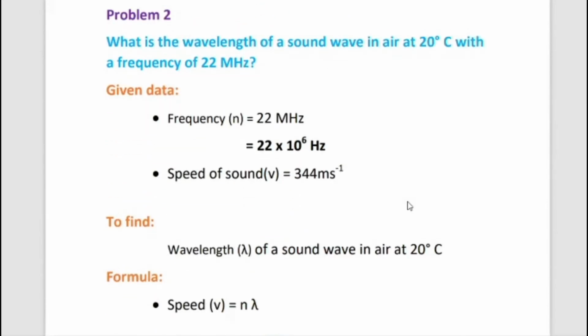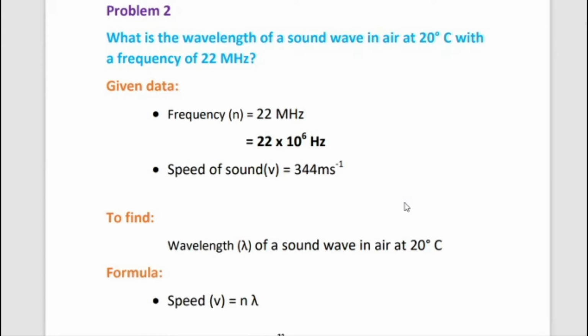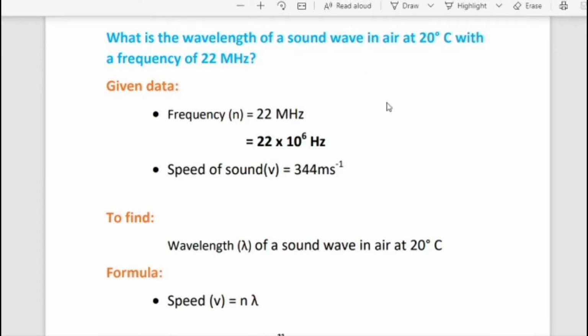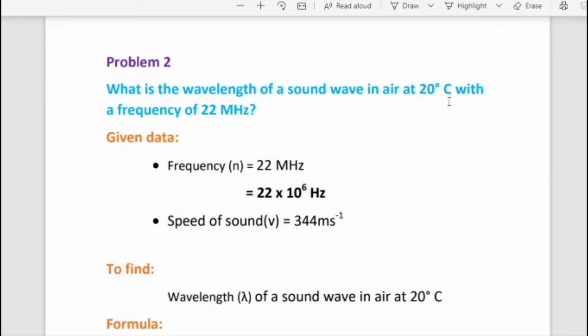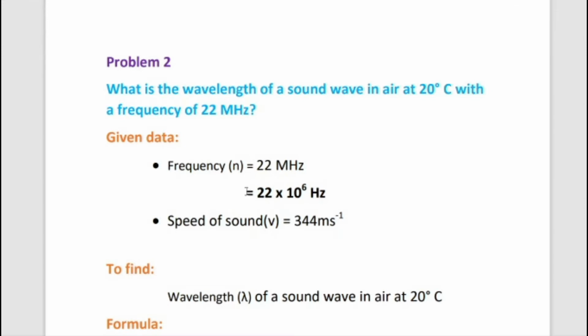Now we move to problem number 2 on page number 95. What is the wavelength of a sound wave in air at 20 degrees Celsius with a frequency of 22 megahertz? We know frequency is the number of vibrations in 1 second. So here they have given n equal to 22 megahertz. We already studied that the prefix mega means 10 power 6. So 22 into 10 power 6 hertz.